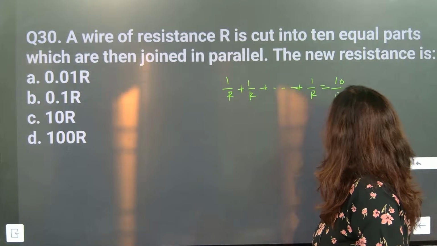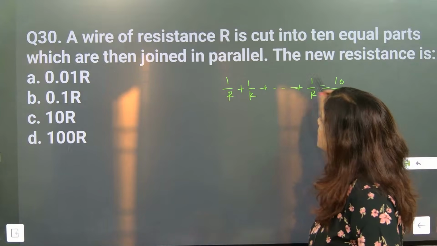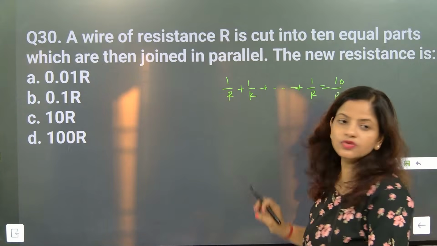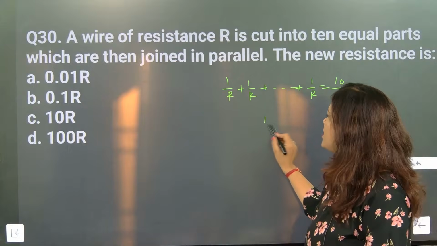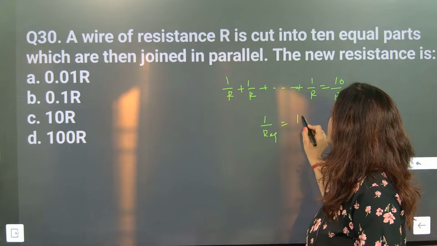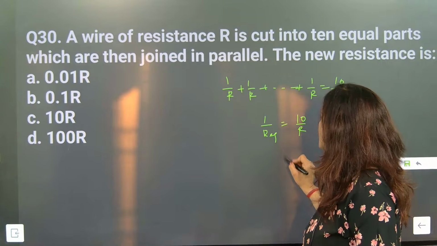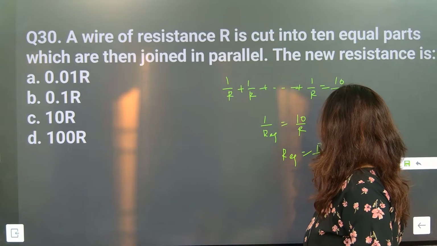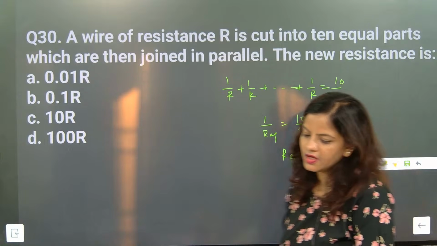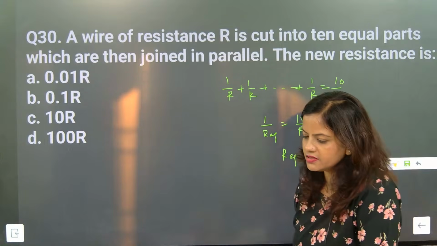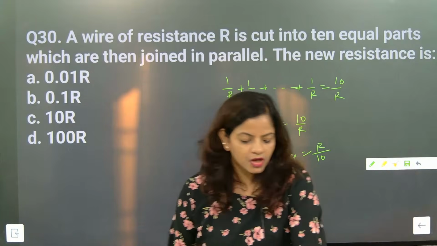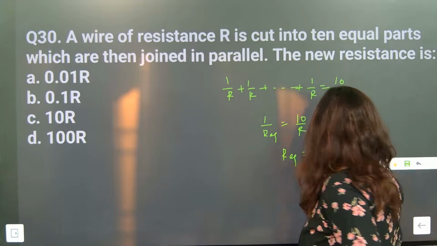Because all the resistors are getting added 10 times, no, the new resistance will become 1 by equivalent resistance, so that is 10/R. So it will be what? Resistance will be R/10, so 0.1 R. 0.1 R is the correct answer. I hope everybody understood.